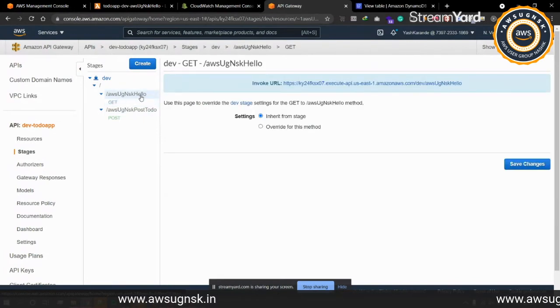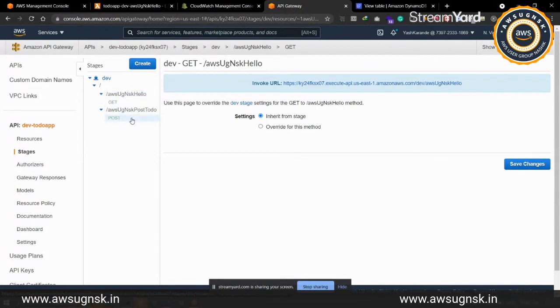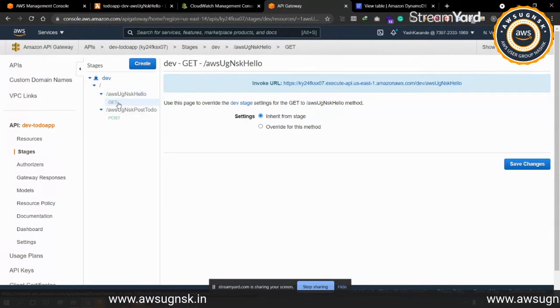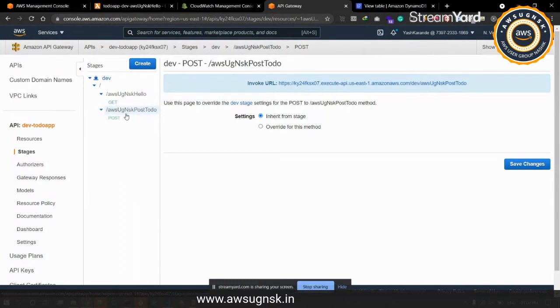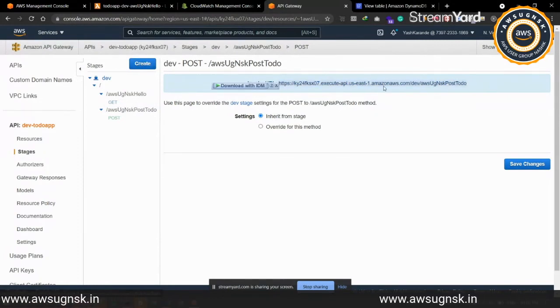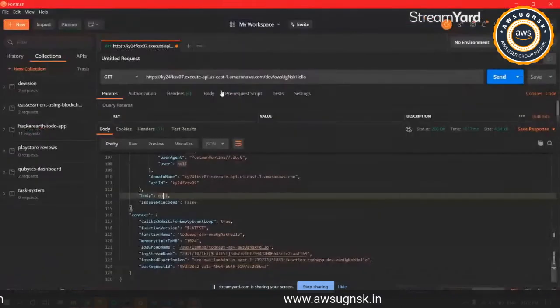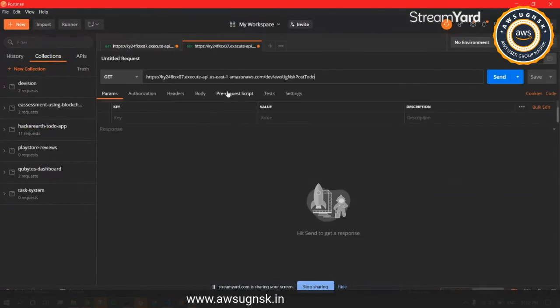So this was the previously created one. We haven't removed that, we did not run SLS remove, so it did not remove the single API. And then we have our post API endpoint. So we'll be using this one to insert a todo.